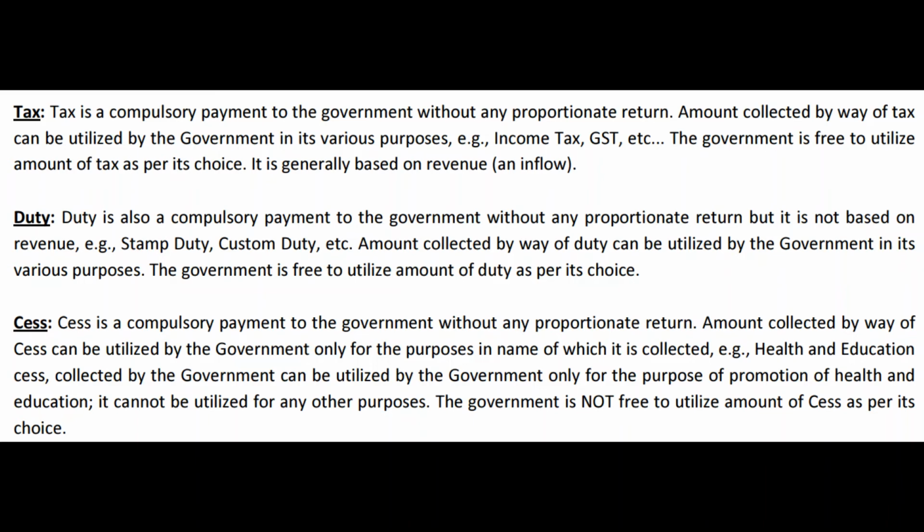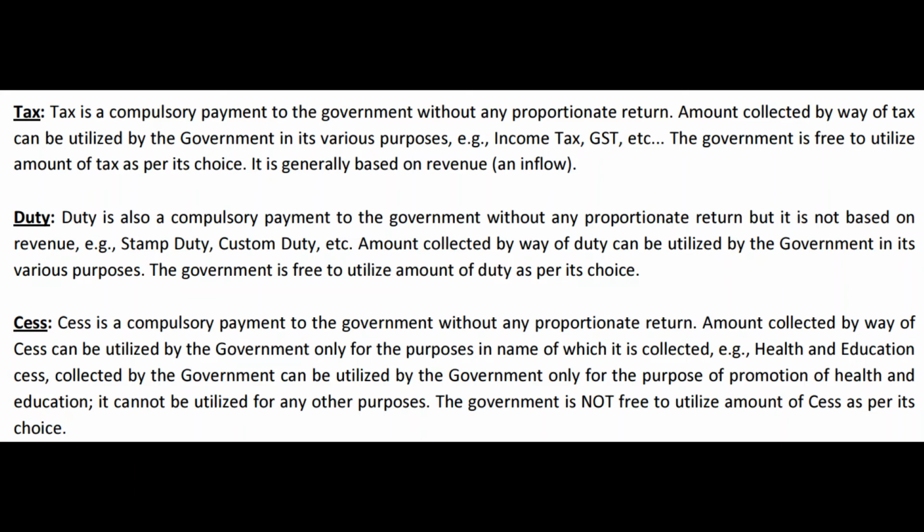For example, health and education cess has to be spent by the government. It is the government's obligation to spend in the sectors of health and education. So definitely it cannot be utilized for any other purposes. And the government is not free to utilize the amount of cess as per its choice. That is the difference between tax, duty and cess. So common points are there between these terms. Differences are also there among these three terms. Tax and duty on one part, cess on the other side. Tax and duty can be utilized by the government according to its choice, whereas the cess cannot be utilized by the government according to its choice. It has to be spent for the purposes in the name of which it is collected.